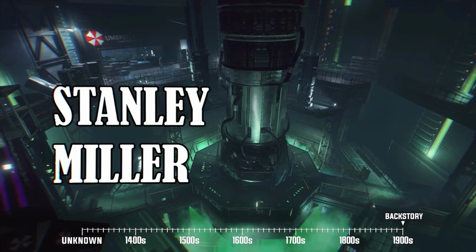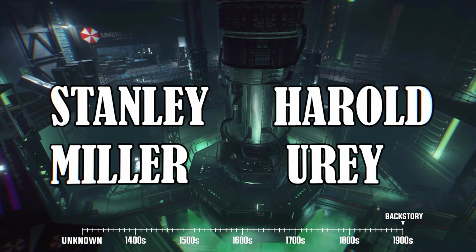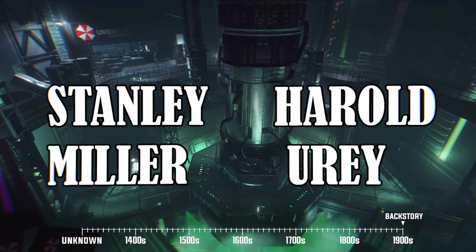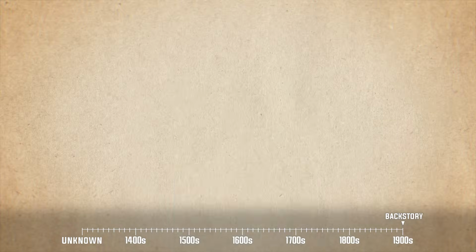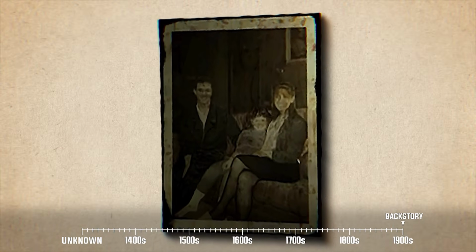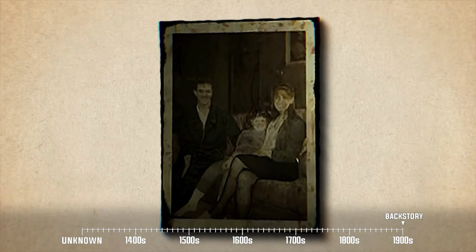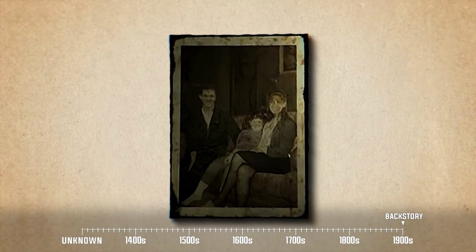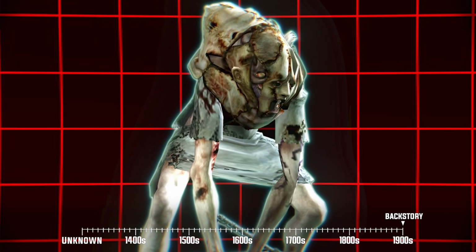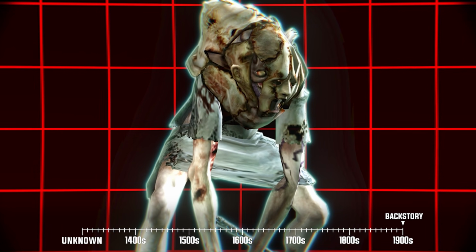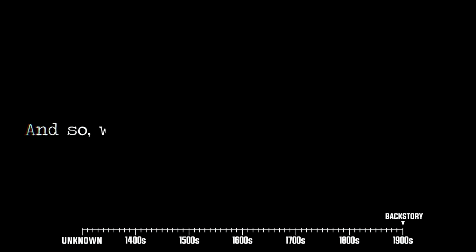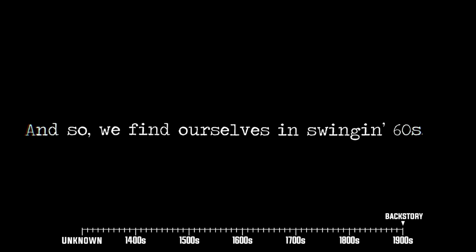Sometime later, in 1953, scientists Stanley Miller and Harold Urey went on to break new barriers in the field of abiogenesis, aka the study of the origins of life on Earth. It was also in the same year that an architect named George Trevor and his wife Jessica gave birth to a daughter named Lisa. Lisa, like Miranda, will have a part to play in Resident Evil's overarching narrative, so keep your eyes peeled for her as well. And so, we find ourselves in the swingin' 60s.